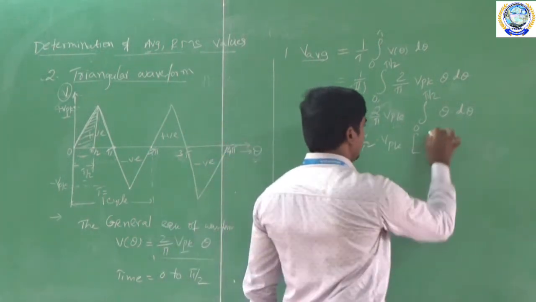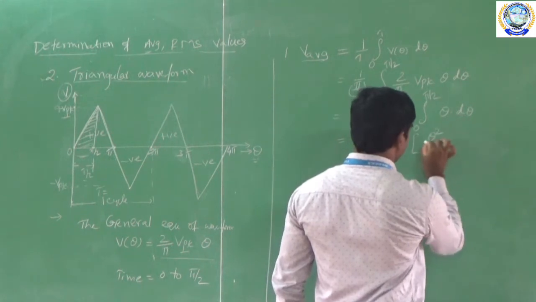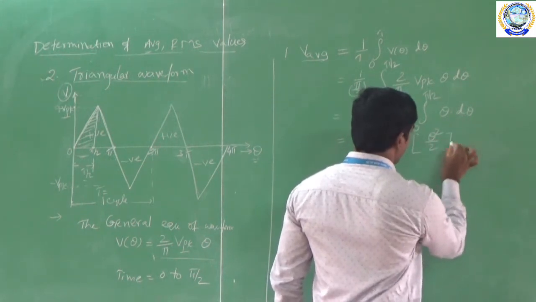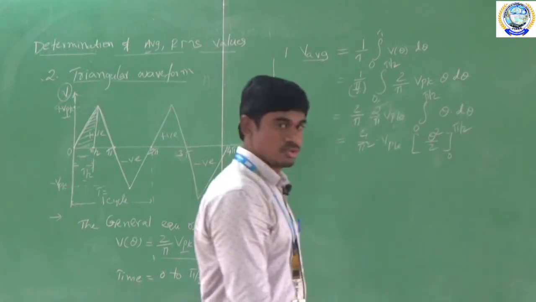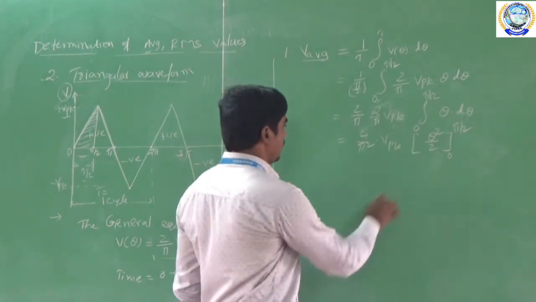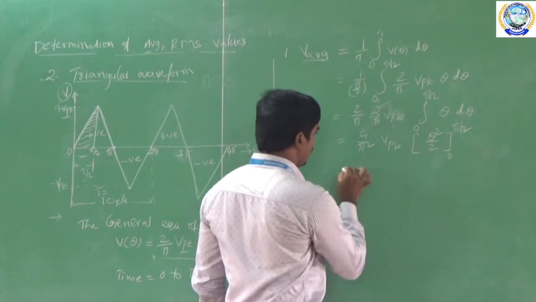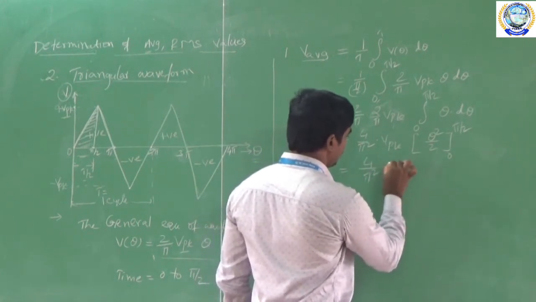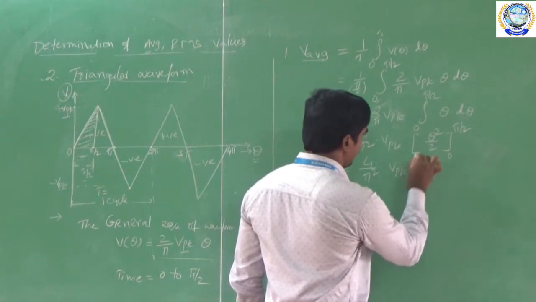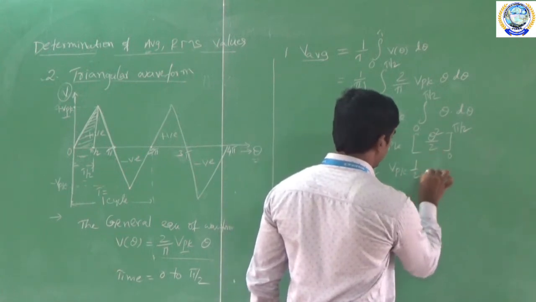So here the integration is theta square by 2, and the limits are 0 to pi by 2. Now I am taking 1 by 2 outside. This is 4 by pi square, Vpk, and 1 by 2.